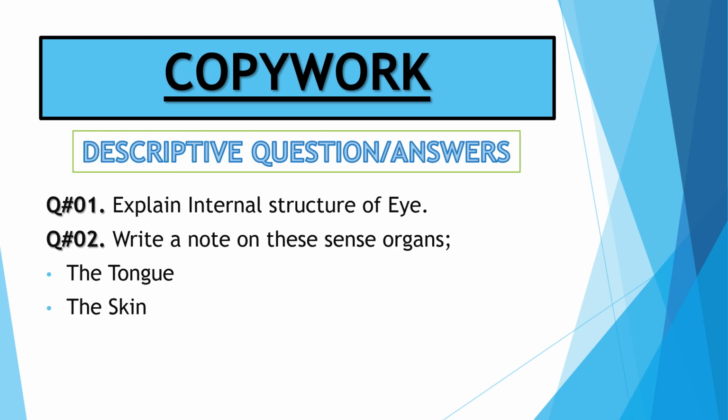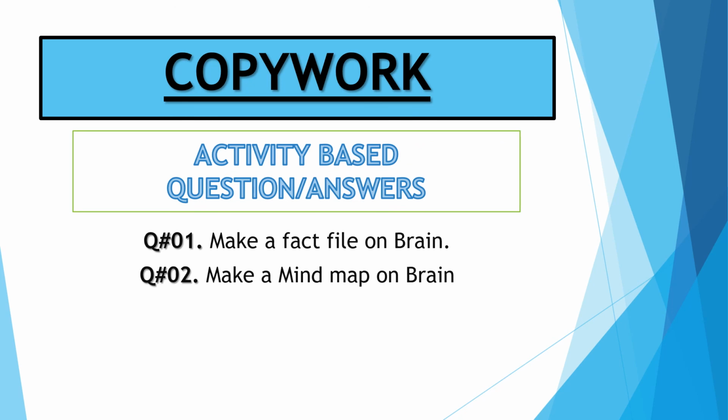Descriptive question answer. Explain the internal structure of the eye. Question number 2, write a note on these sense organs: the tongue and the skin. These answers are all present in your book. Activity based. Make a fact file on the brain. Number 2, make a mind map on the brain, at least 12 points.